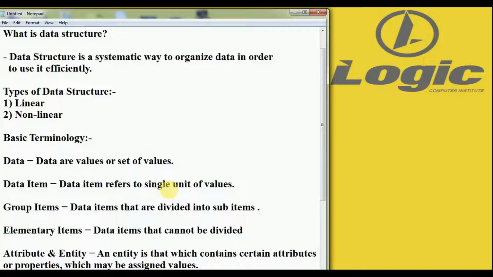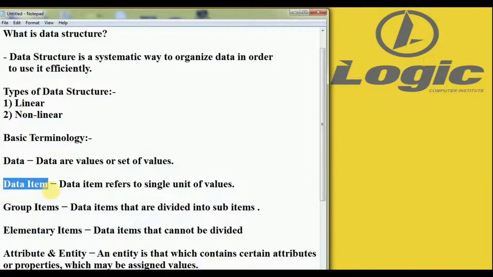What are data items? Data items refer to a single unit of values, a single unit of data. For example, a single roll number value is called a data item. Data is a collection of roll numbers, and a data item is a single roll number.